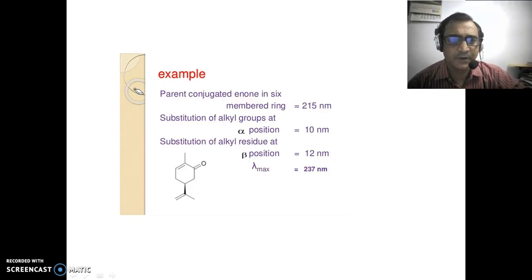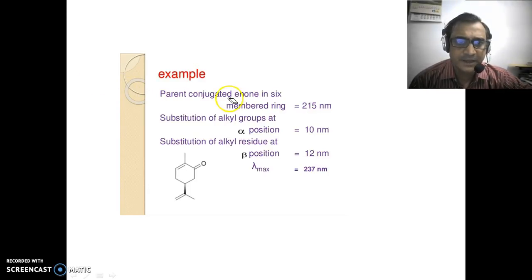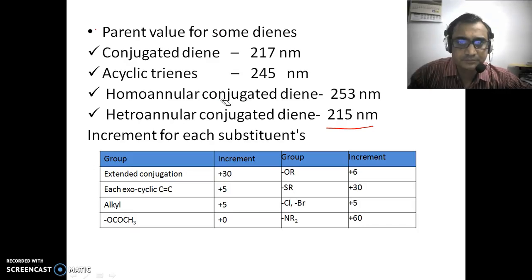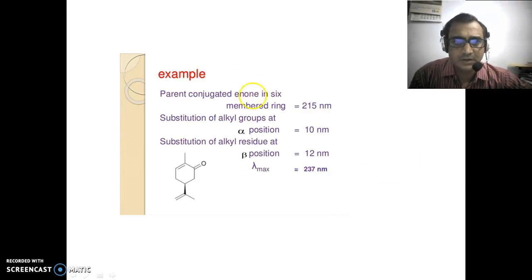Let us take an example of a conjugated enone. Parent conjugated enone system in a 6-membered ring.